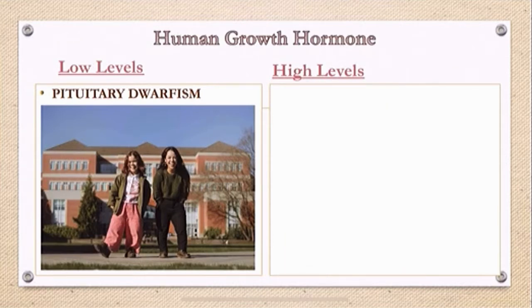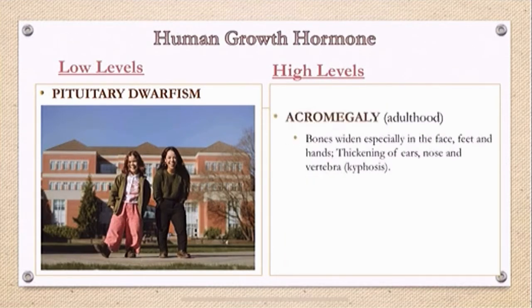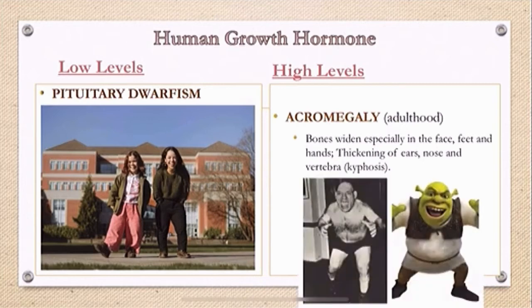Excess secretion of growth hormone after childhood, when the bone has stopped growing, results in acromegaly. So the bones widen especially in the face, the feet, and on the hands. There would be thickening of the ears, the nose, and the vertebra, or kyphosis, or your hunched back. So he is a famous example of a person with acromegaly. He is said to be the inspiration of the character of Shrek.